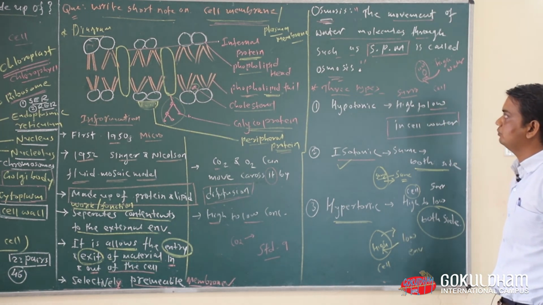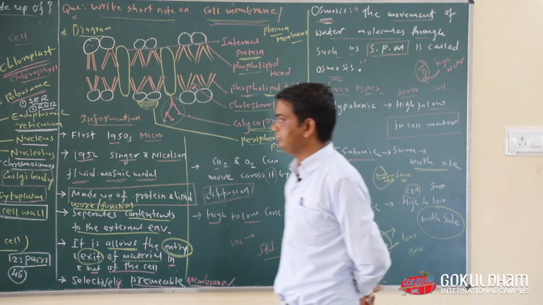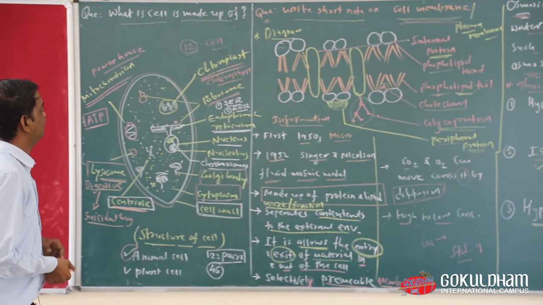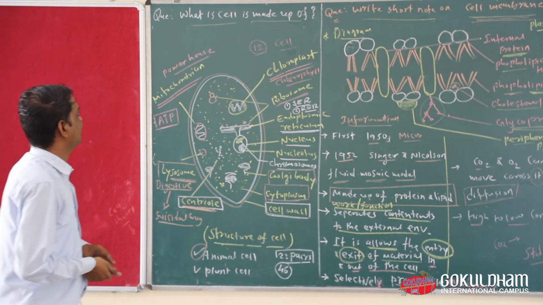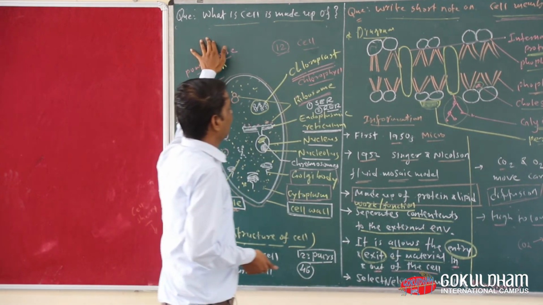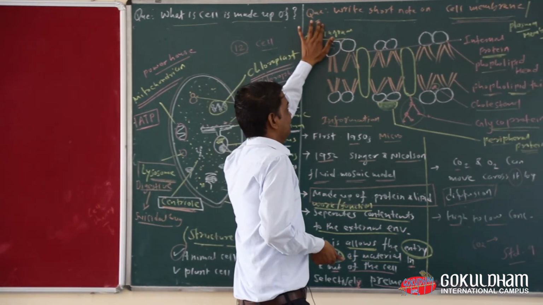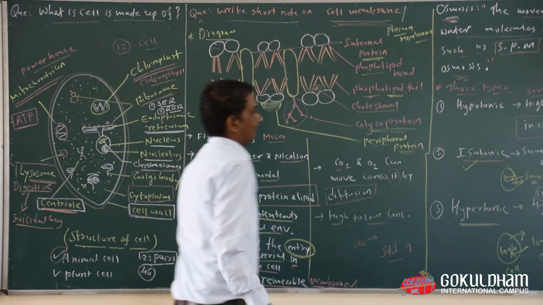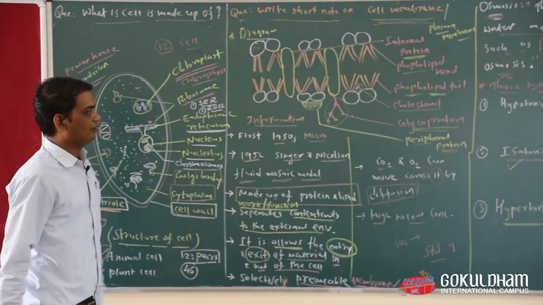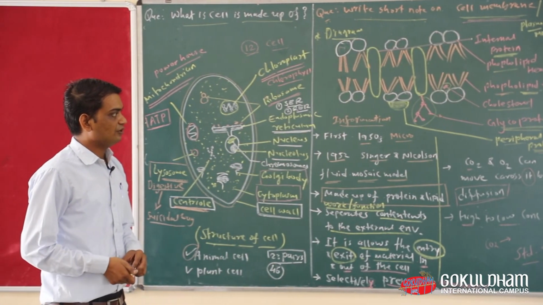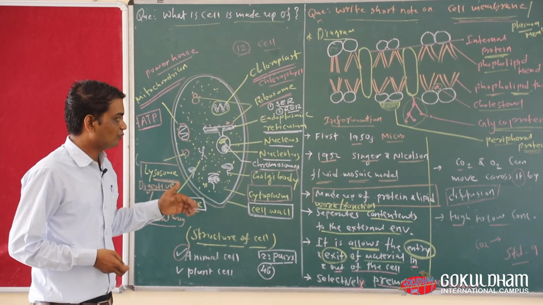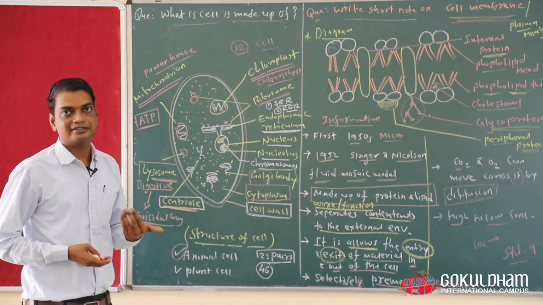Okay, so now these are today's two points which we learned. Our first point is what the cell is made up of, and the second question is to write a short note on the cell membrane. I hope you all understood properly. If you have any question, ask the question in our next videos.